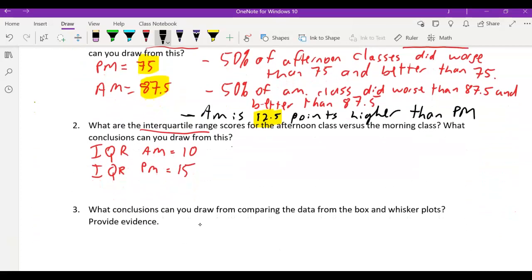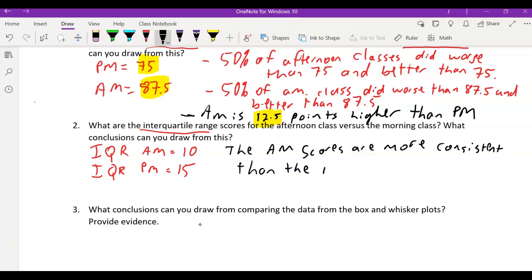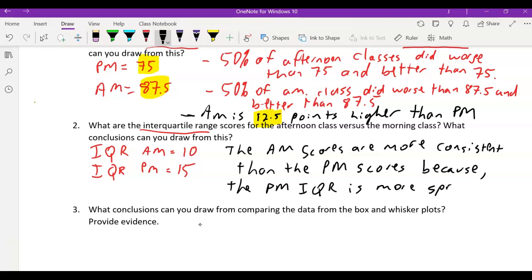So you say the AM scores are more consistent than the PM scores because the PM IQR is more spread out. And that makes sense because 15 is more spread out than 10. So that's how you justify that answer.